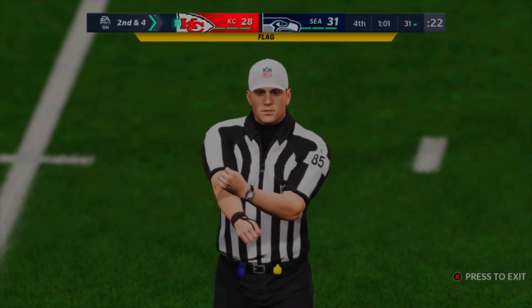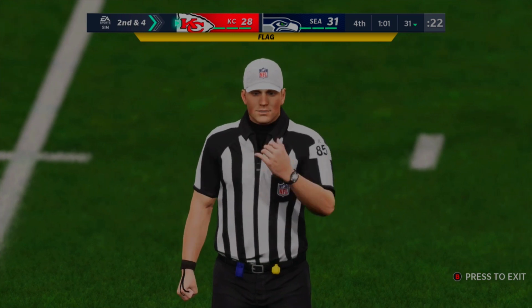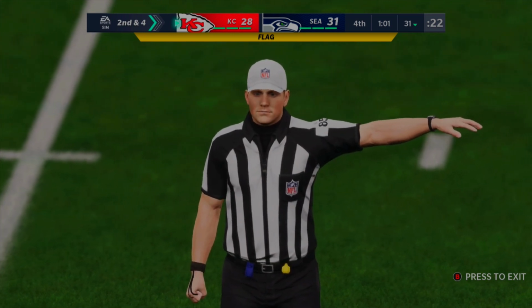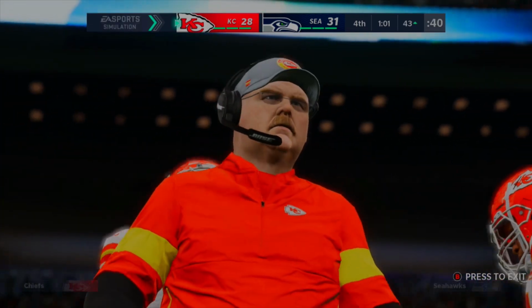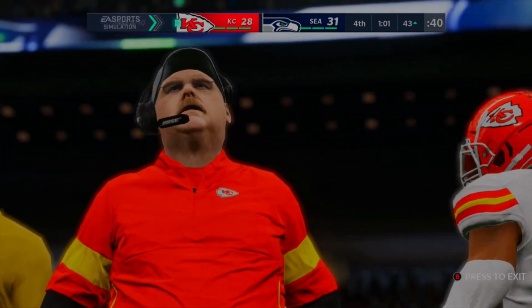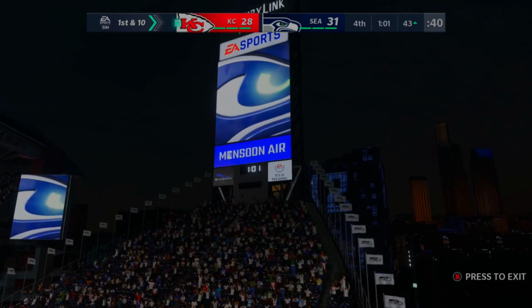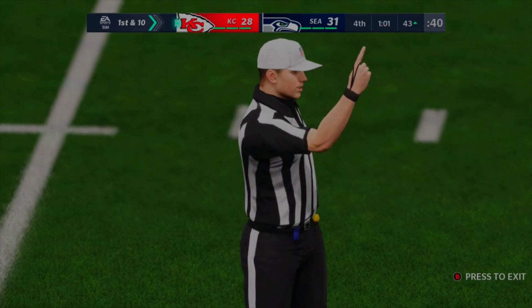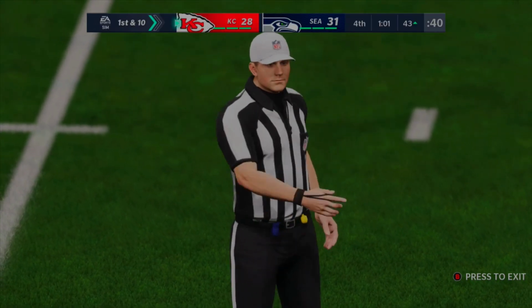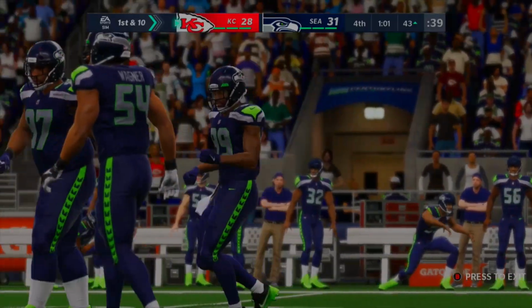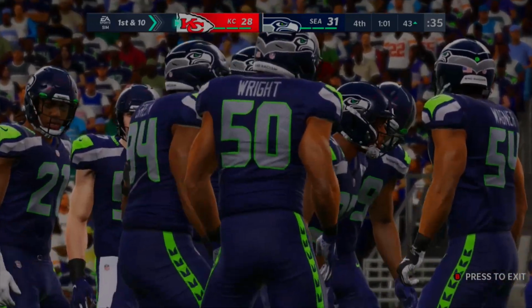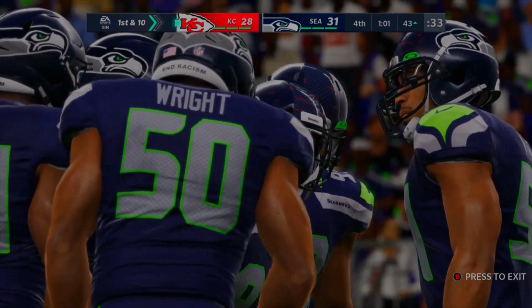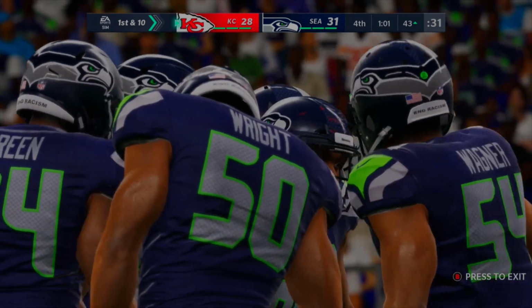And now we have a flag, so that stops the clock. This one's going to be a face mask penalty on the defense, so that moves them up 15 yards, and the Kansas City Chiefs are even closer to field goal range. We've seen this before. The Packers failed, considering Aaron Rodgers got sacked in one of the final plays of the game. Now, with timeouts still on the board, Patrick Mahomes might be able to work something here for not only a field goal, maybe a win. We're down to 61 seconds on the clock.